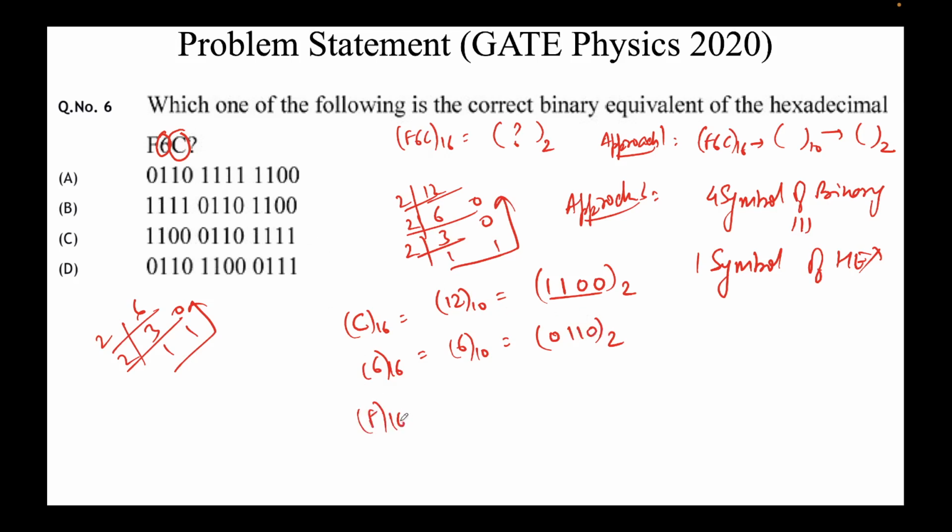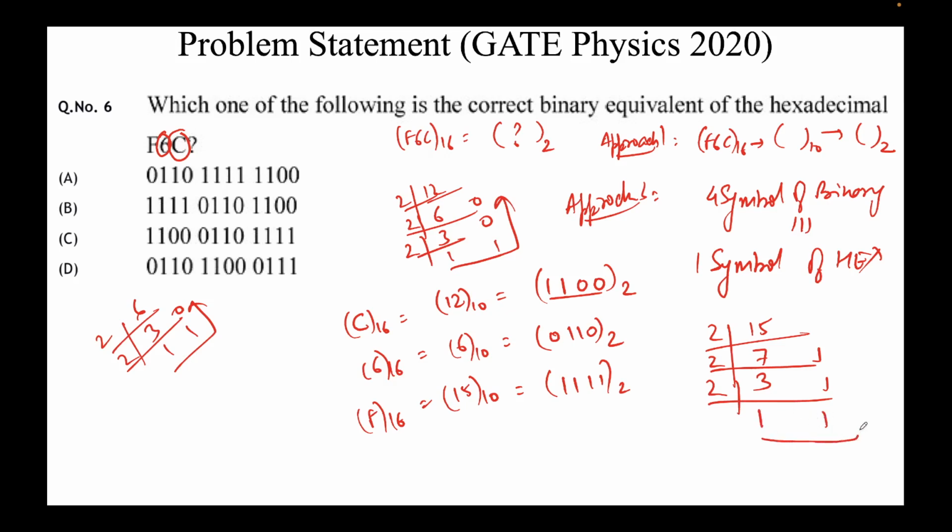The final symbol is F. F in base 16 corresponds to 15 in decimal, and you can again do the calculation. It will come out to be 1111 in binary. I'll do 15 because we are practicing. 2 7s are 14, remainder is 1. 2 3s are 6, remainder is 1. 2 1s are 2, remainder is 1. Count from here to here. So that's why we get 1111, which I have written here.